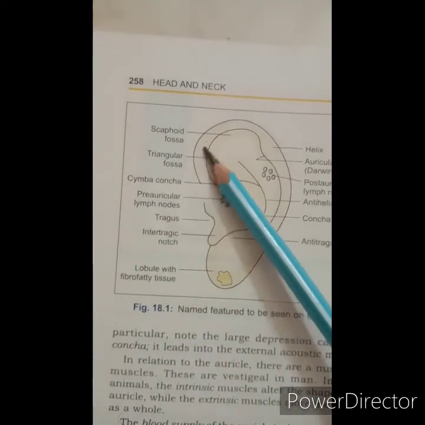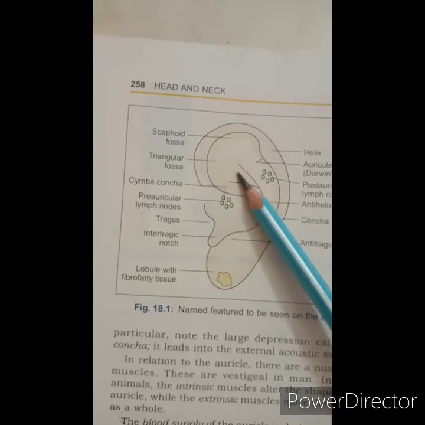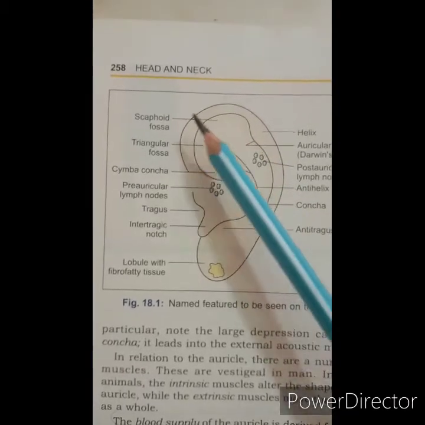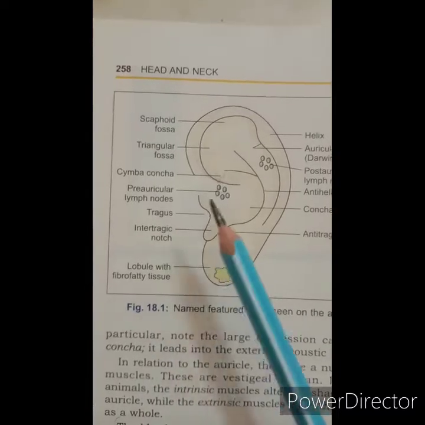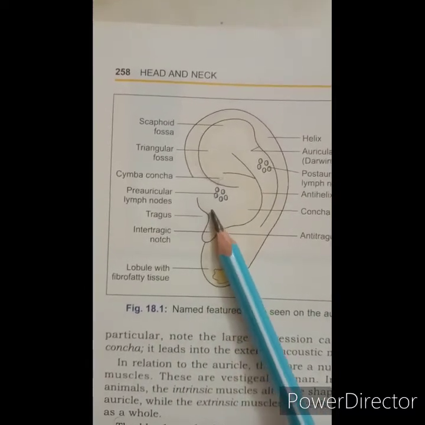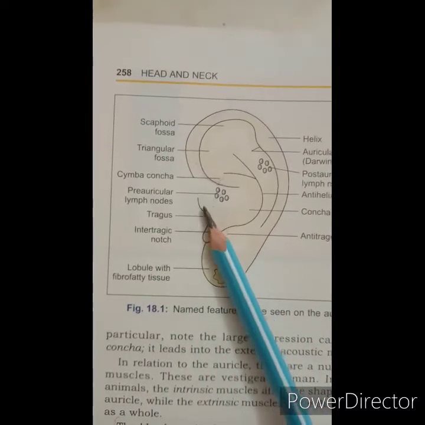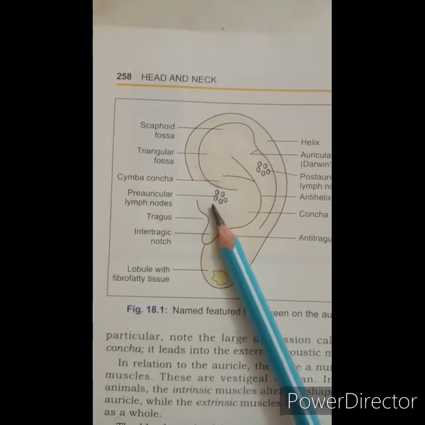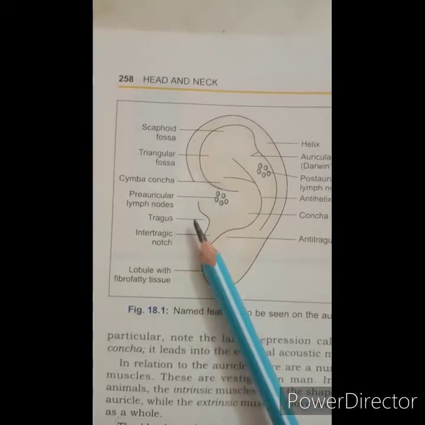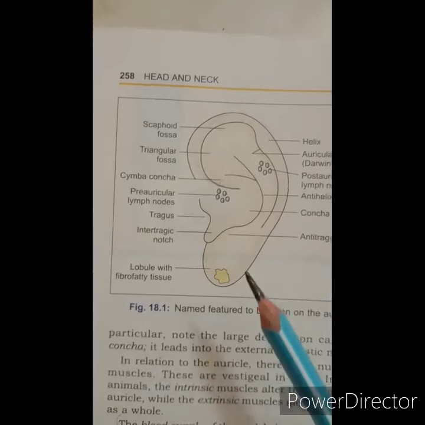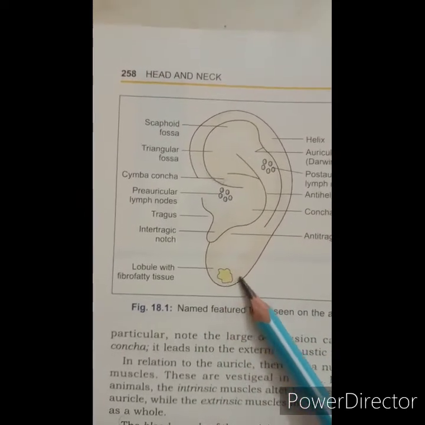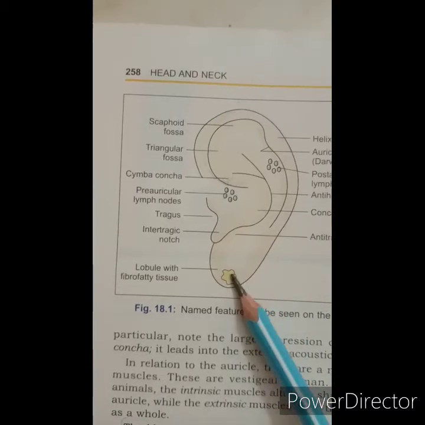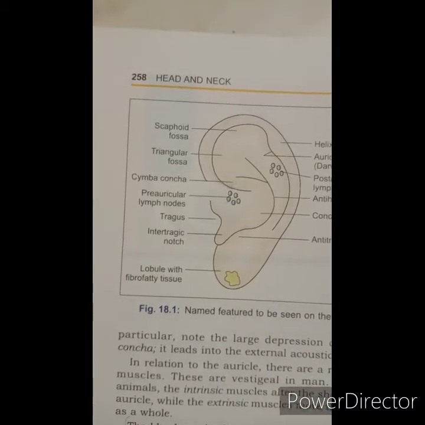Below the helix there is a small depressed fossa, called the scaphoid fossa. Then the triangular part present at the root of the external auditory meatus is called the tragus. The inferior fleshy part which consists of fibrofatty tissue is called the lobule.